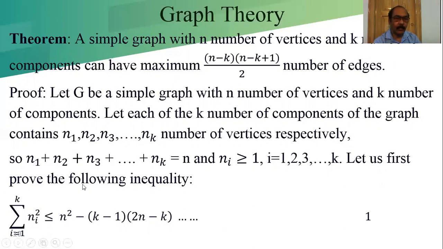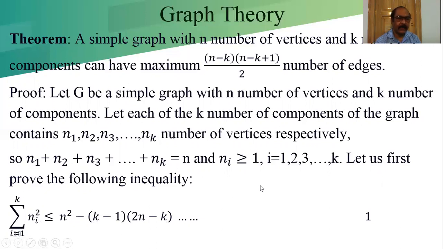Let us first prove the following inequality. First, we have to prove this inequality: summation i equal to 1 to k of ni square is less than or equal to (n square minus (k minus 1)) into (2n minus k). This inequality we have to prove first.